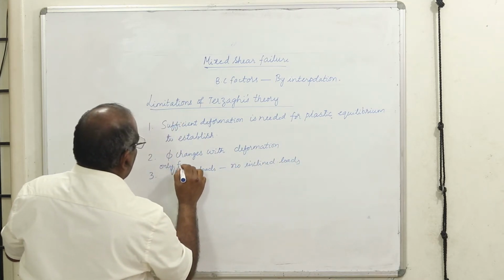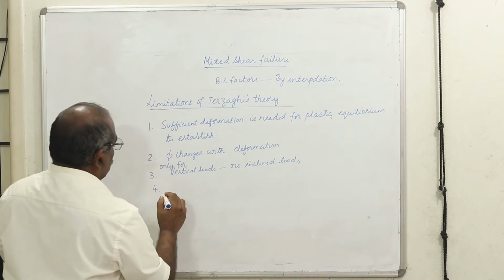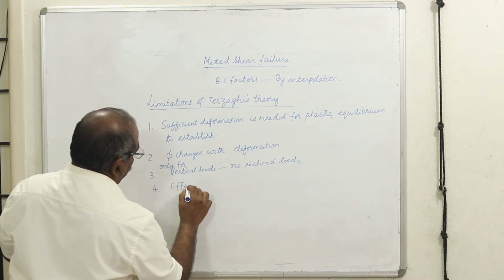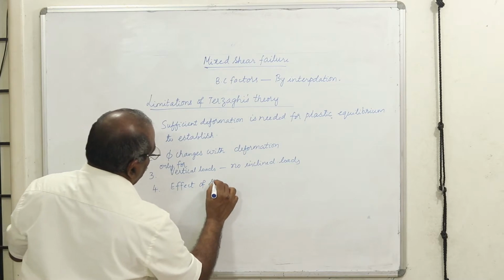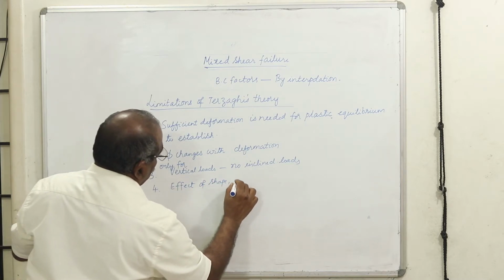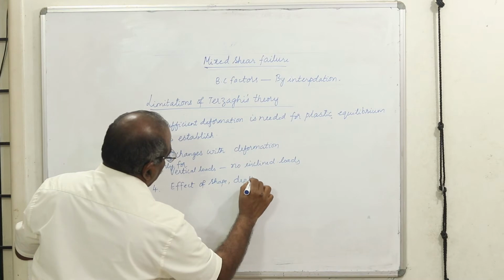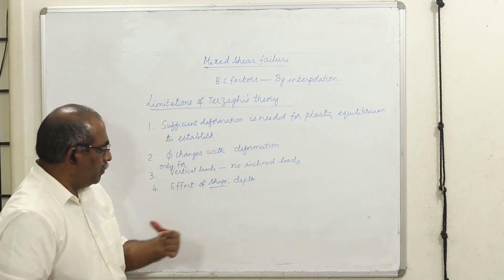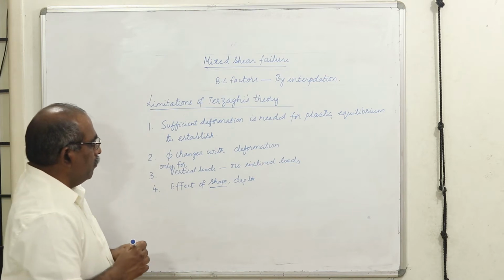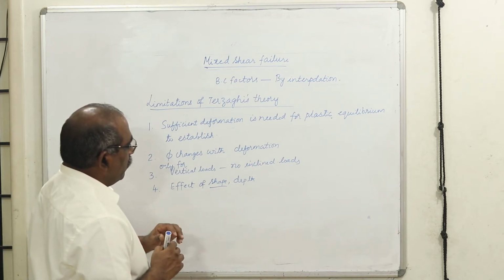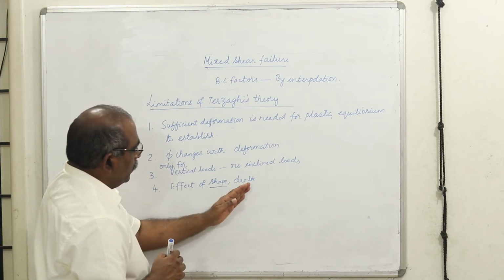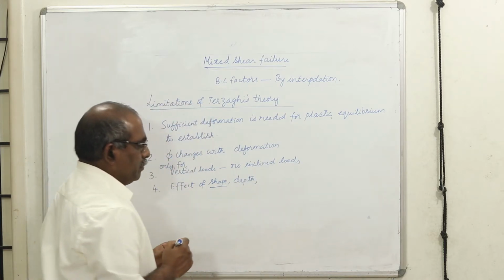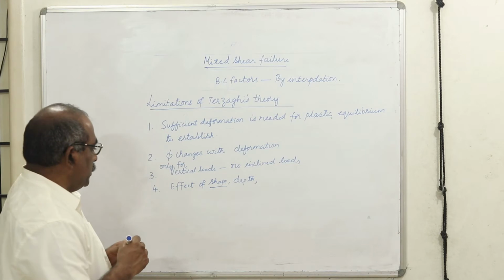The fourth one is no effect of shape and depth, because he has taken only a stiff foundation, a long wall footing, an infinitely long footing. If the depth of the foundation changes, how it influences is not considered, because your overburden pressure is going to change.